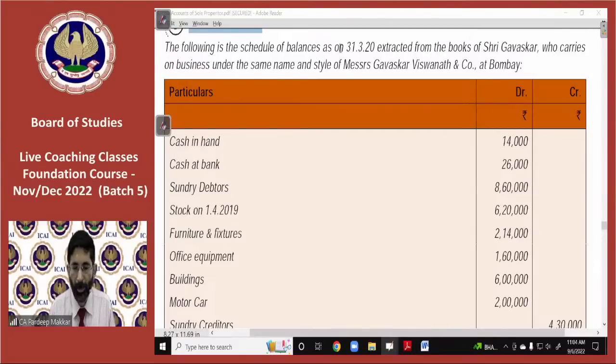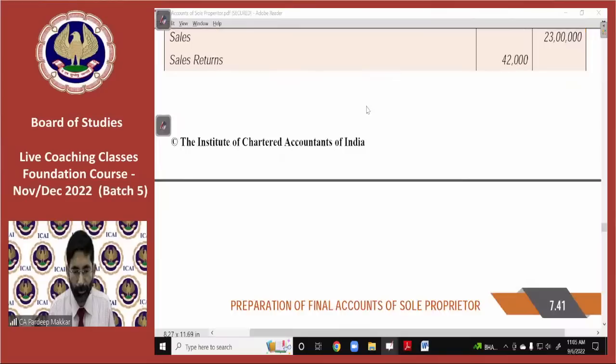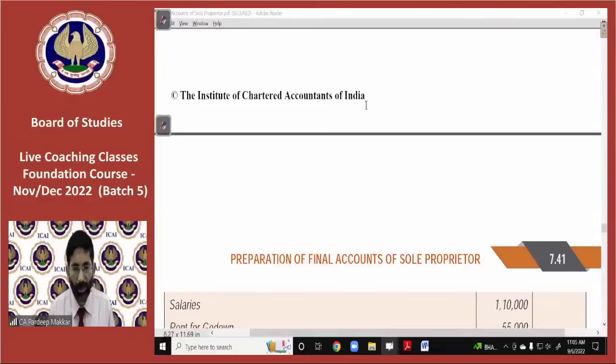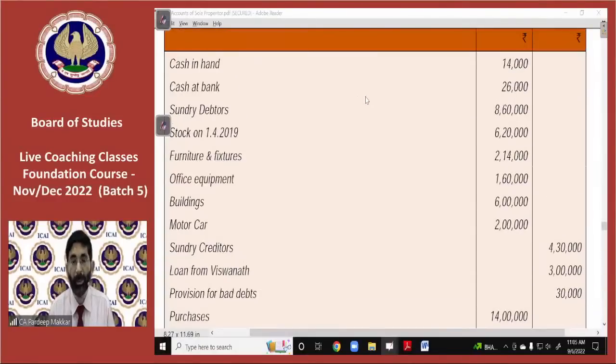The following is the schedule of balances as on 31st of March from the books of Shri Gavaskar. So the trial balance is given to you. In this trial balance, I would like to ask you, in a very speedy manner, which transaction will go to which side of which account. Either it will go to trading account, profit or loss account, or balance sheet. That you have to tell. I think you are very clear on everything we have studied. So start giving the answers in a very fast and frequent manner.